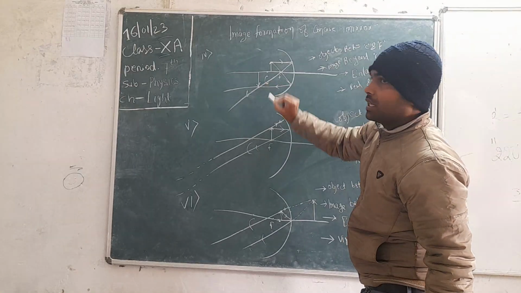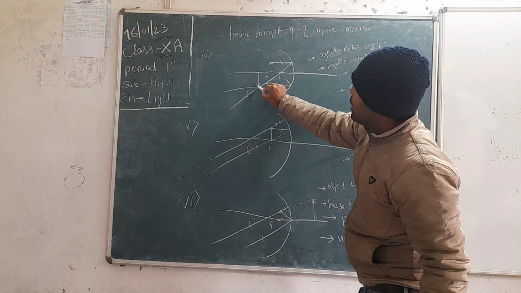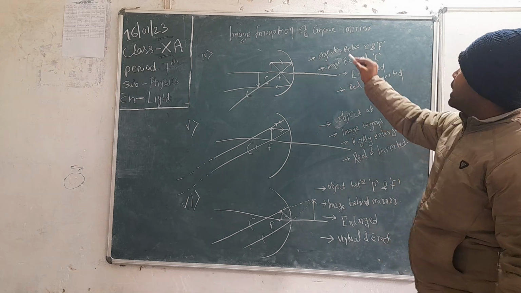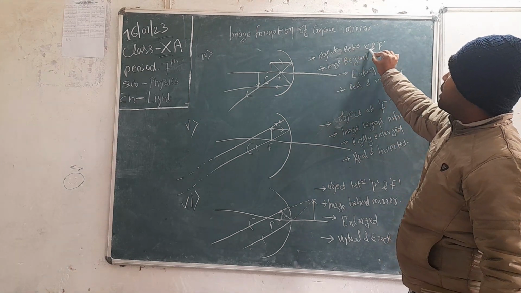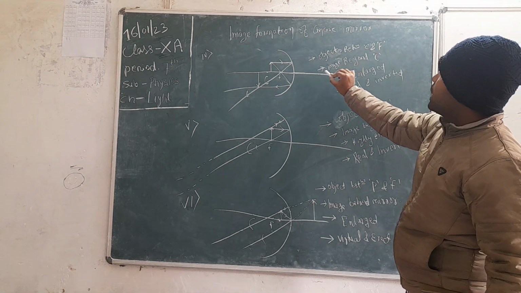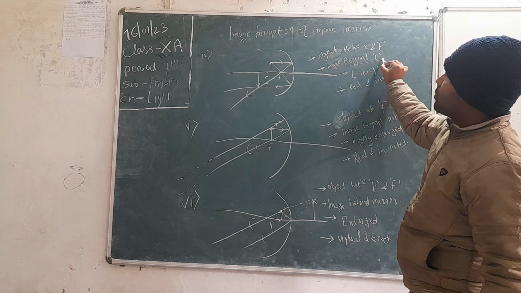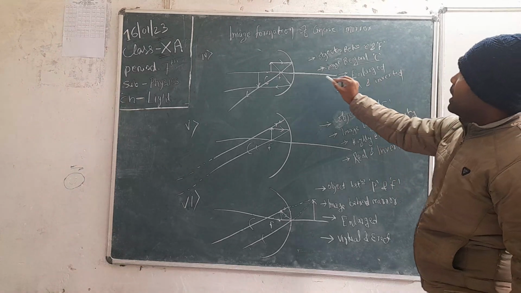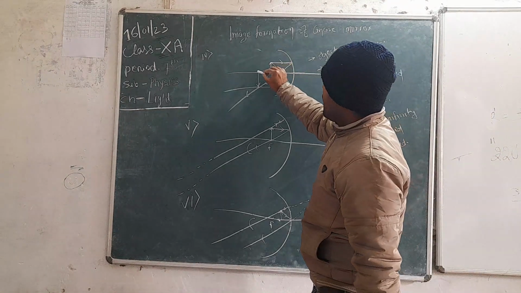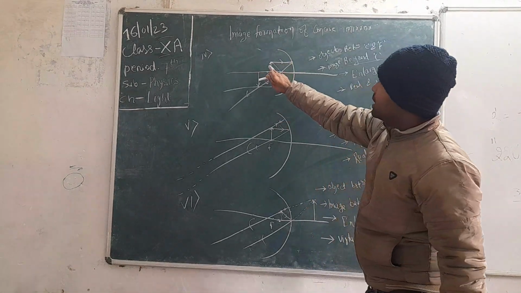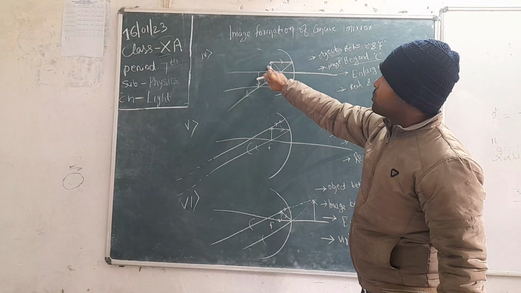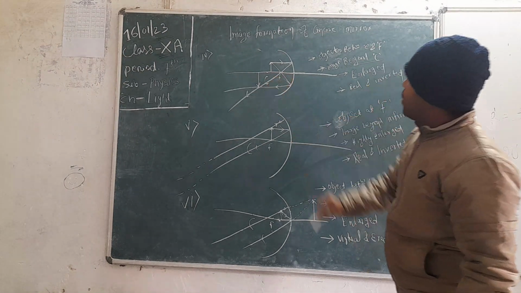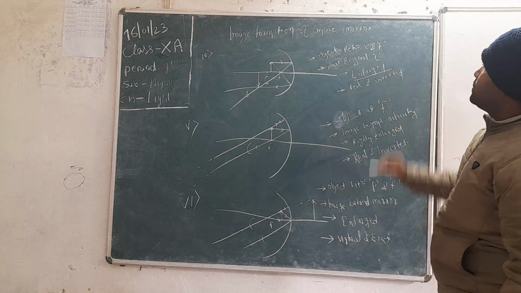This image is formed beyond C. So if the object is between center of curvature and focus, then the image is formed beyond center of curvature, and the image is enlarged. You can see this object size was small, and the image formed is now enlarged.